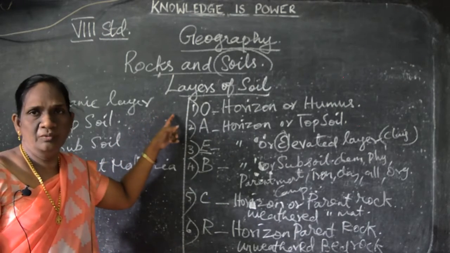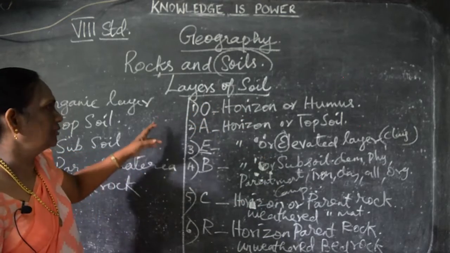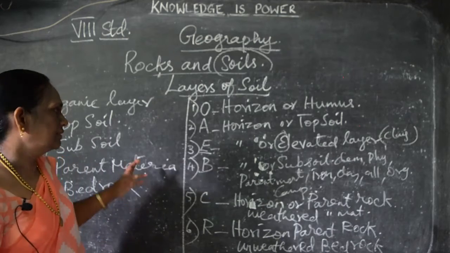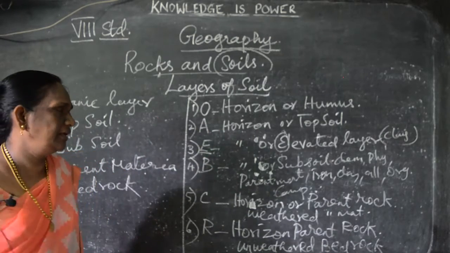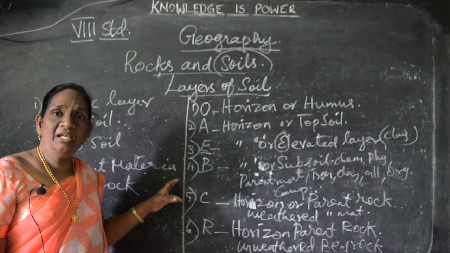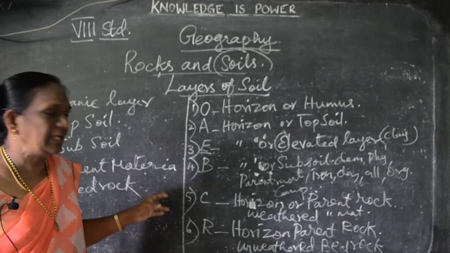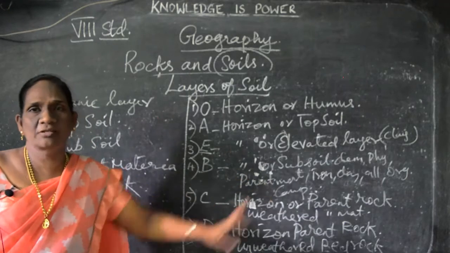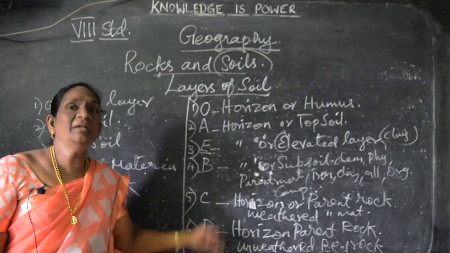First one is O horizon or humus, and second one A horizon or topsoil. Third one E horizon or elevated layer. Fourth one B horizon or subsoil. Fifth one C horizon or parent rocks. And sixth one is R horizon, parent rock.